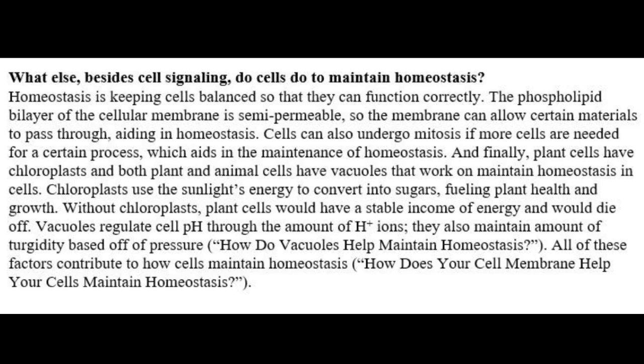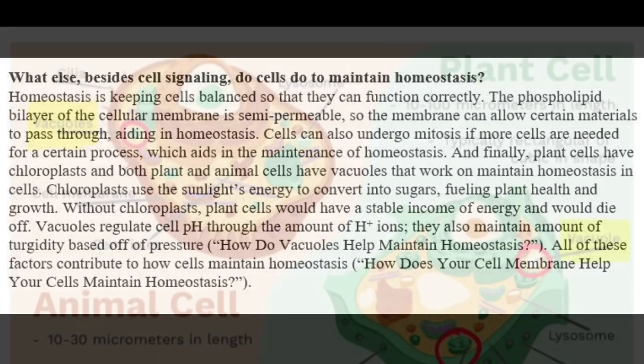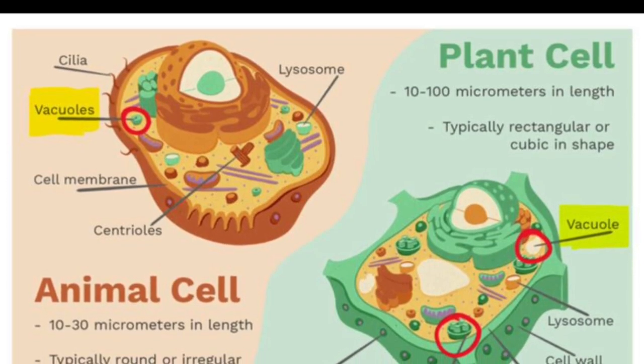The phospholipid bilayer of the cellular membrane is semi-permeable, so the membrane can allow certain materials to pass through, aiding in homeostasis. Cells can also undergo mitosis if more cells are needed for a certain process, which aids in the maintenance of homeostasis. And finally, plant cells have chloroplasts, and both plant and animal cells have vacuoles that work to maintain homeostasis in cells. Chloroplasts use the sunlight's energy to convert into sugars, fueling plant health and growth. Without chloroplasts, plant cells wouldn't have a stable income of energy and would die off.